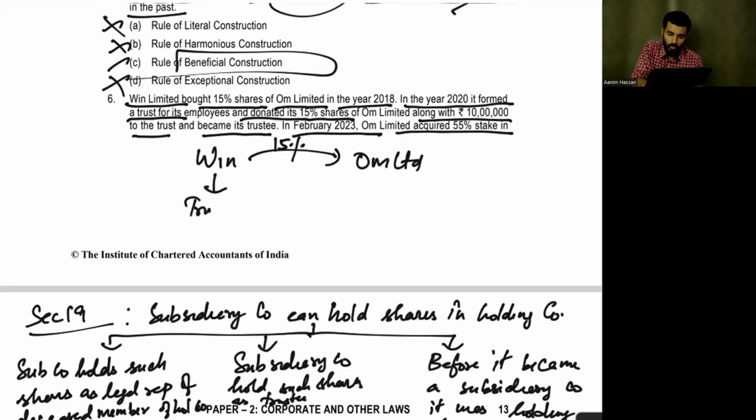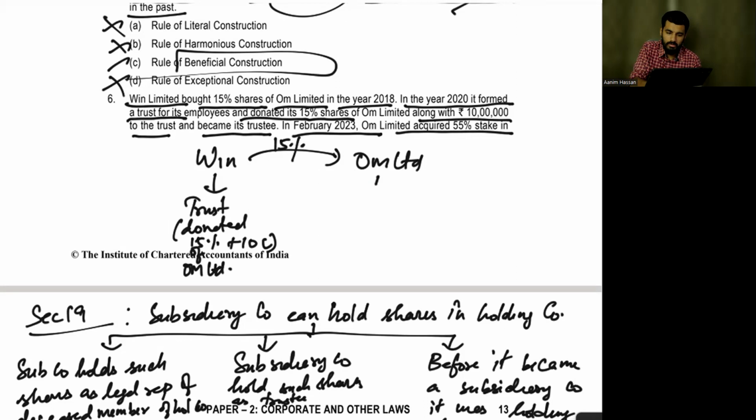So a trust has been formed and they have donated it, yes. Donated 15% shares of Home Limited plus 10 lakh rupees.